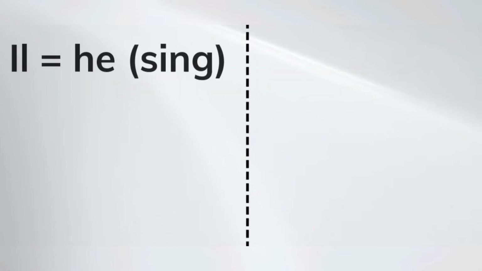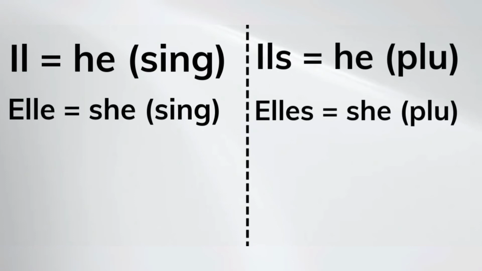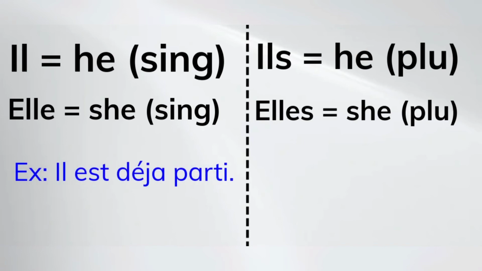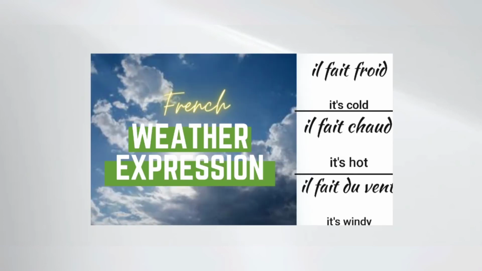Next, il, elle, ils, and elles. Il is for masculine singular, elle is for feminine singular, ils for masculine plural, and elles for feminine plural. For example, il est déjà parti. He has already left. Ils sont partis. They left. And the tip is, il is also used to talk about the weather, which we have already seen.